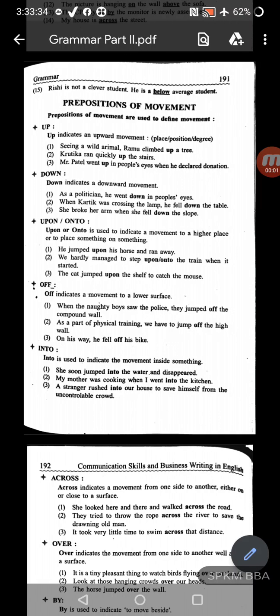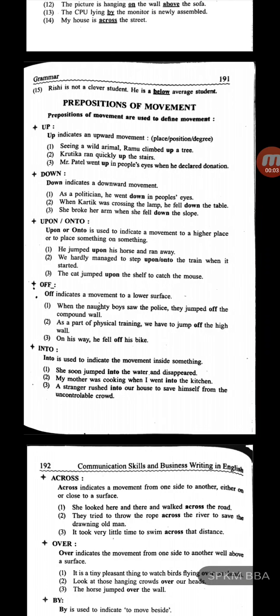Prepositions of movement are used to define movement. Example: up. Up indicates an upward movement. First example: seeing a wild animal, Ramu climbed up a tree.